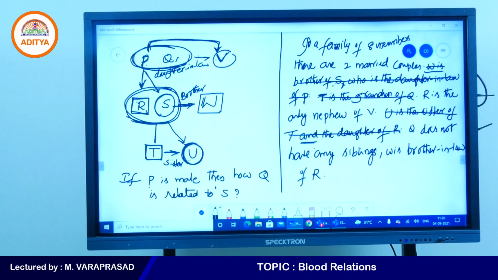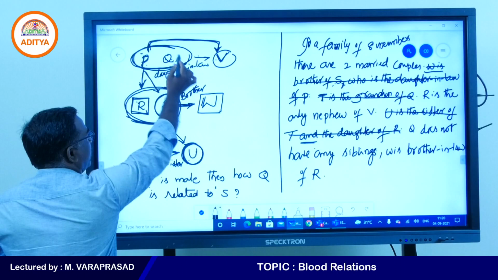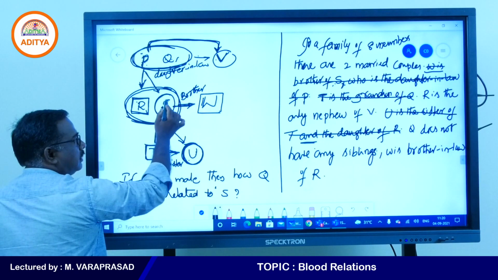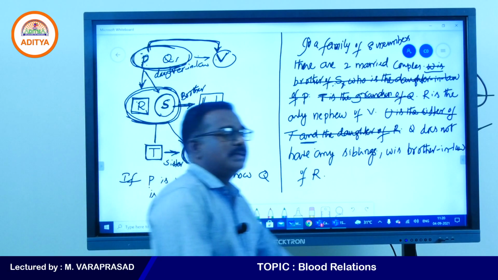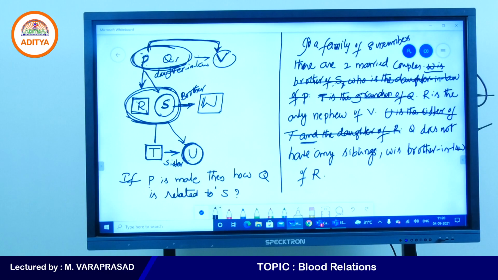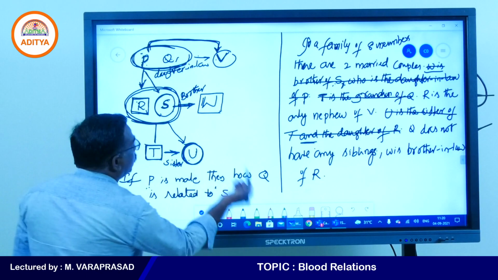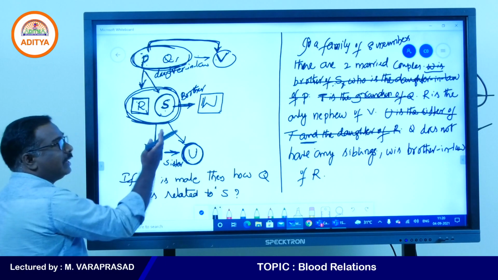Yes, Q is related to S. So this one is a pair. If you take this one as male, this becomes female. Then for this girl, this becomes mother-in-law. Some of you are writing daughter-in-law. See once here. The question is, if P is male, how is Q related to S?